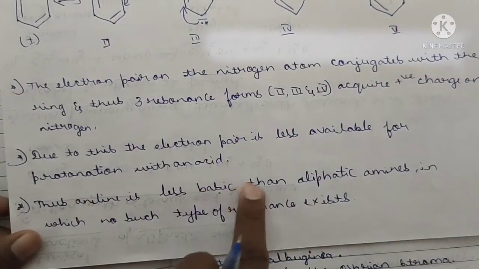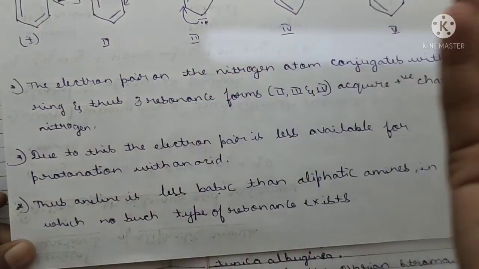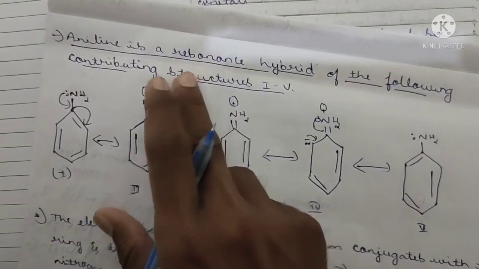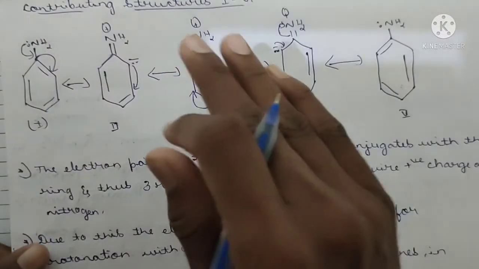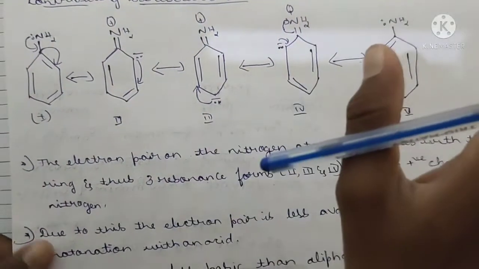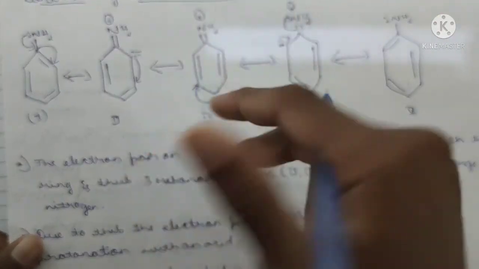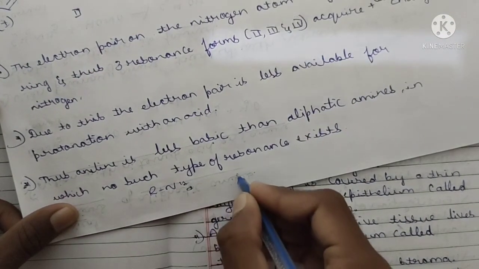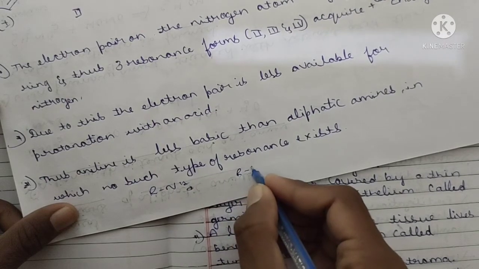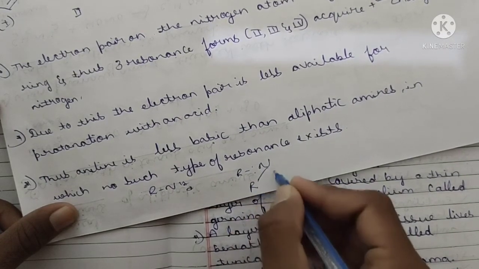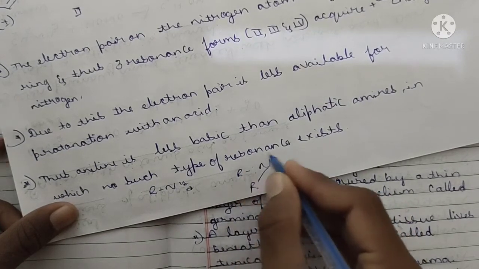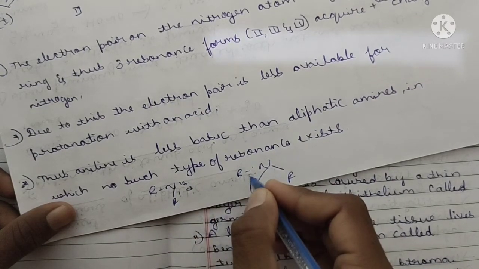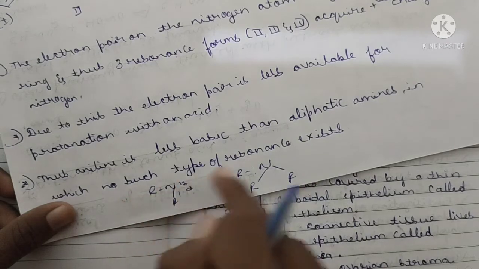Thus aniline is less basic than aliphatic amines, in which no such resonance exists. Why is aniline less basic than the aliphatic amine? Because of the resonance. Do you observe any resonance in aliphatic amines? Is there any resonance here? You tell me. NH2 R, then N R R. Is there any resonance here? It is the aliphatic amine. It is a secondary amine. It is a tertiary amine. Is there any resonance here? No. Due to no resonance, what happens?